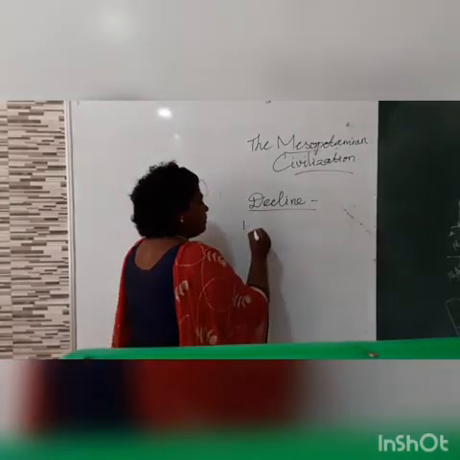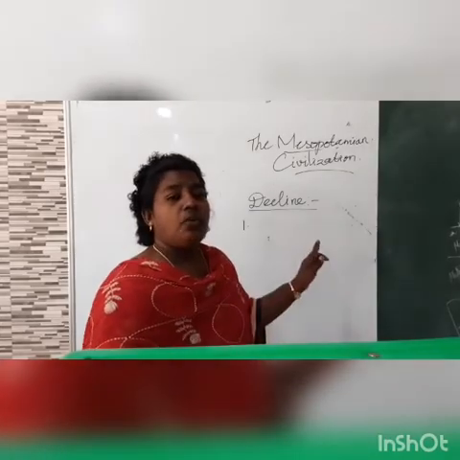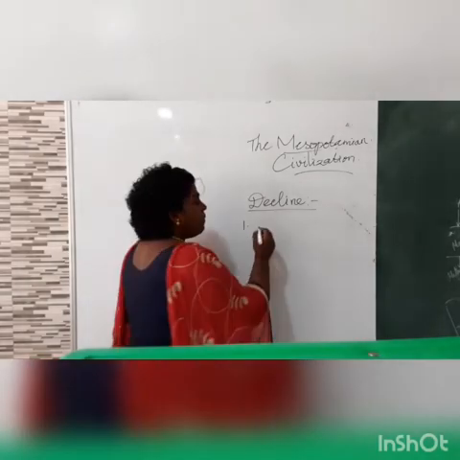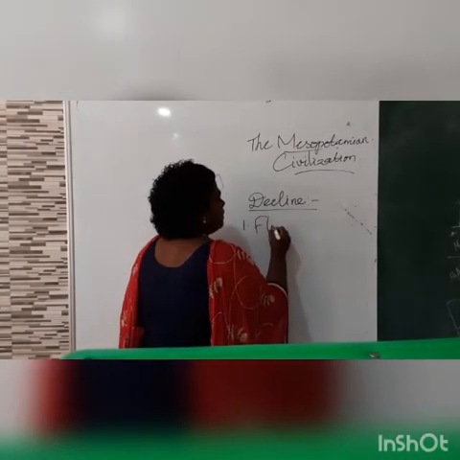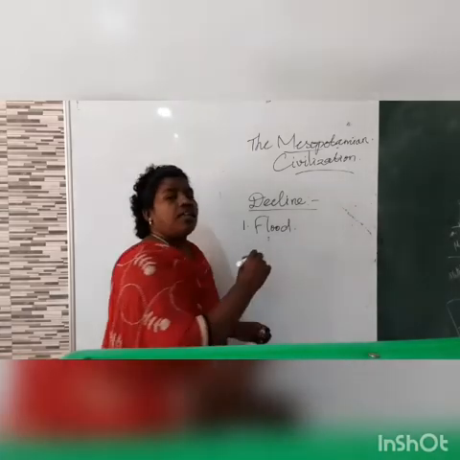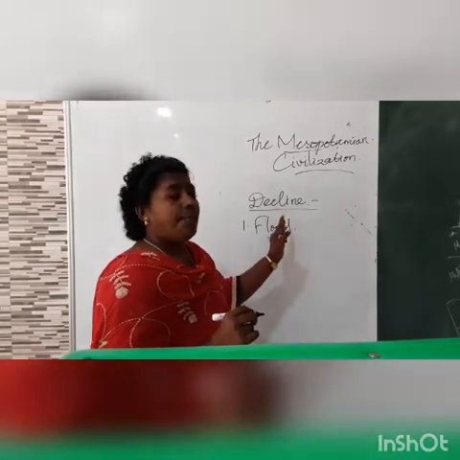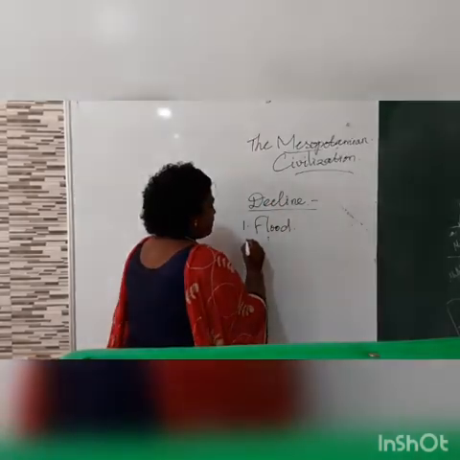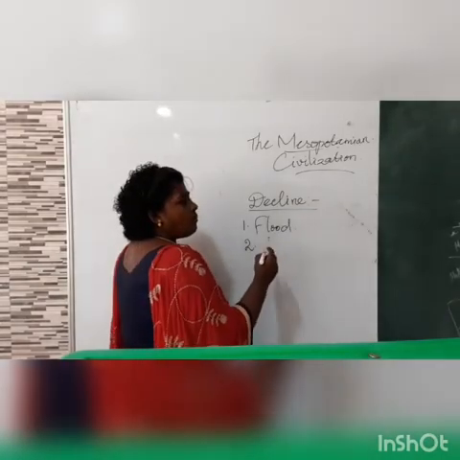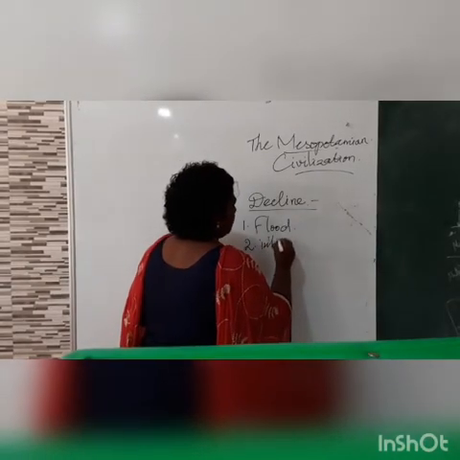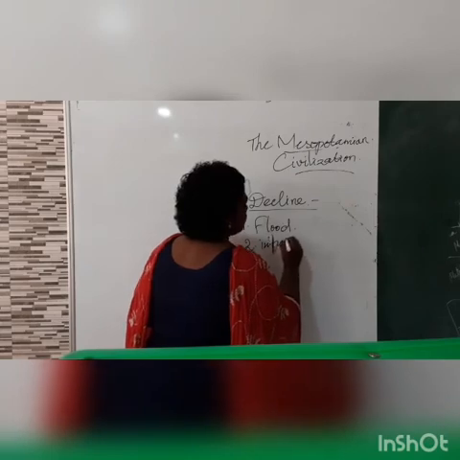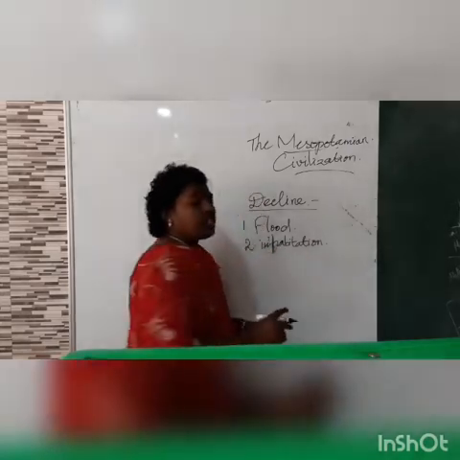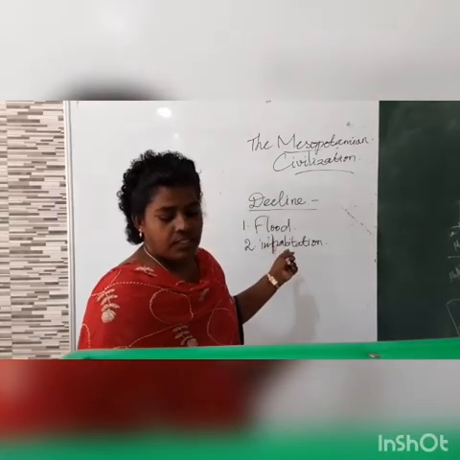The first one, as I already told, is that the Euphrates river changed its course, which caused floods. So the first reason is the flood that damaged the cities and agricultural products. The second thing is overpopulation, which was also a reason for the decline.